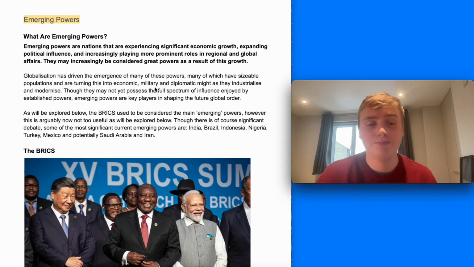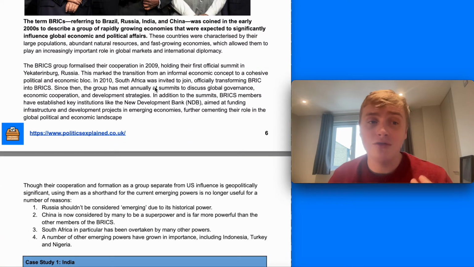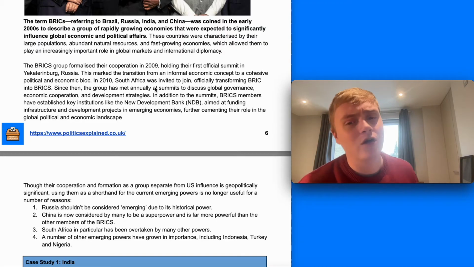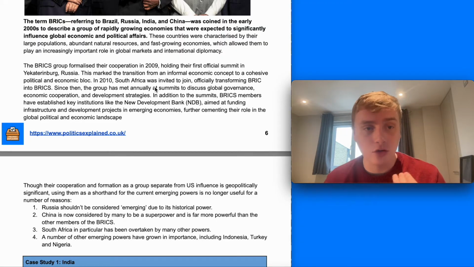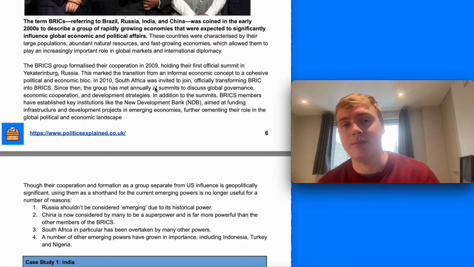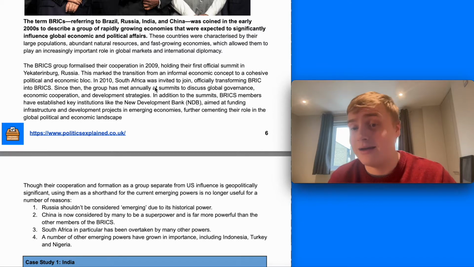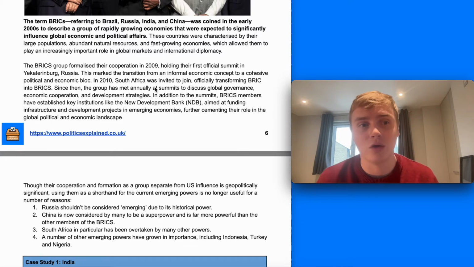The BRICS was coined in the early 2000s, I think originally by Goldman Sachs, to describe a group of rapidly growing economies that were expected to significantly influence global economic and political affairs in the coming decades. They were characterised by large populations, abundant natural resources, and fast-growing economies, allowing them to play an increasingly important role in global politics.